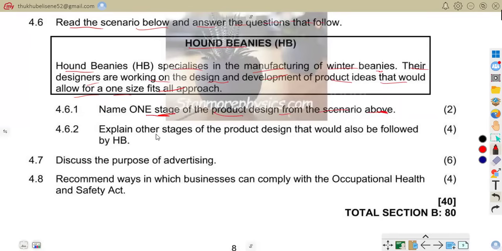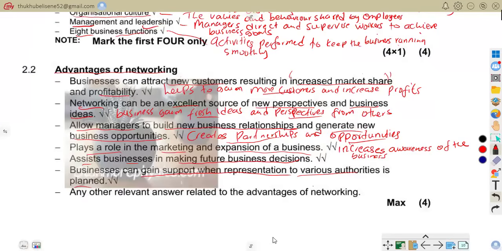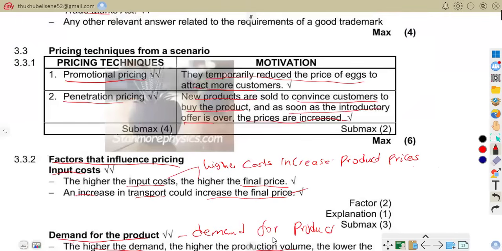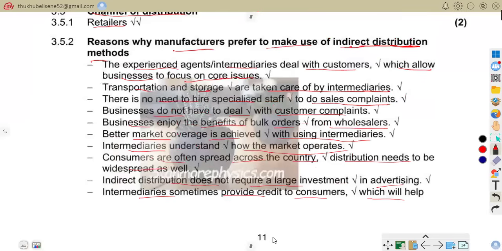Question 4.6, explain other stages of product design that would also be followed by HB. Question 4.7, discuss the purpose of advertising. 4.8, recommend ways in which business can comply with occupational health and safety. So now we can go to our answers, good people. We can now go to our answers for those questions.